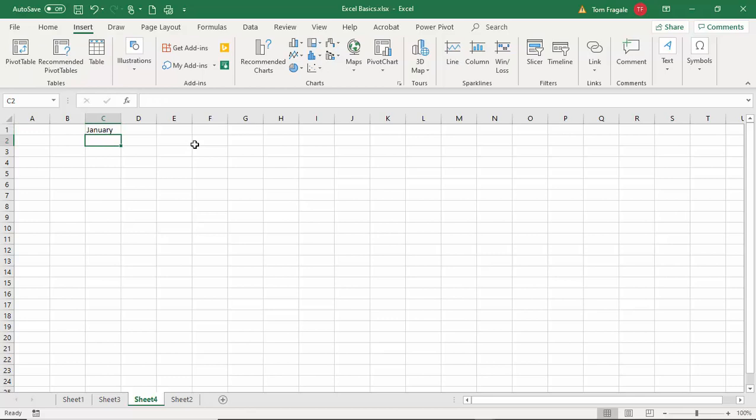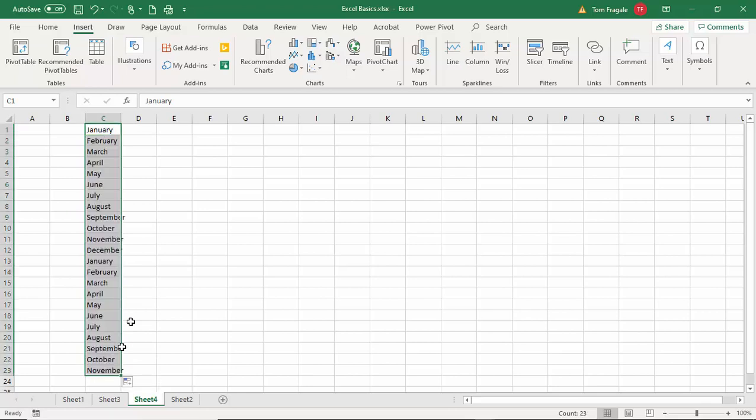So I'm going to type in the word January. I want to show you that we can drag it down as well. So I'm going to go ahead and click on the word January. I'm going to go ahead and get the black cross and I'm going to drag it down. So notice how it works that way as well. Notice when we get to December, it starts again at January.